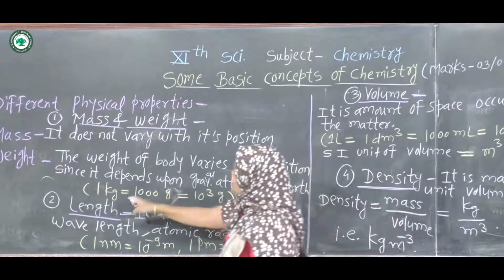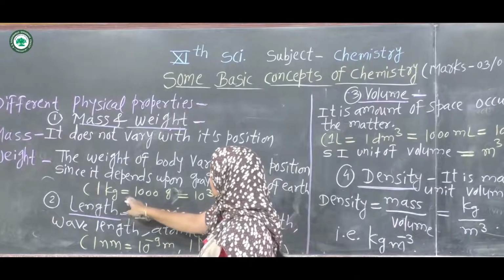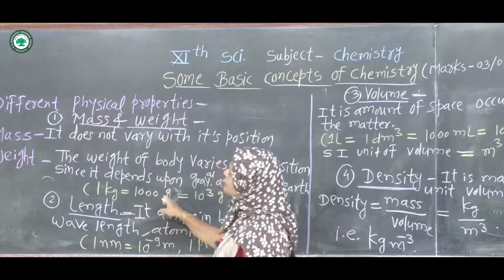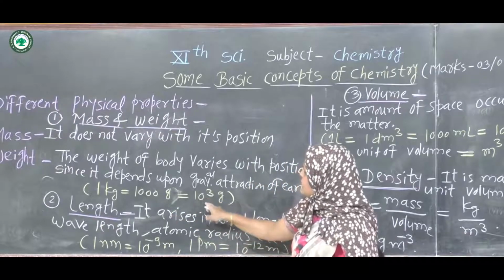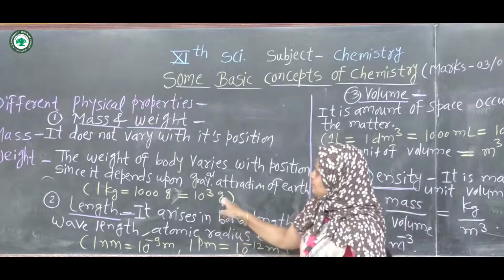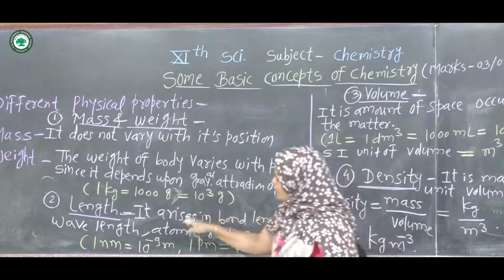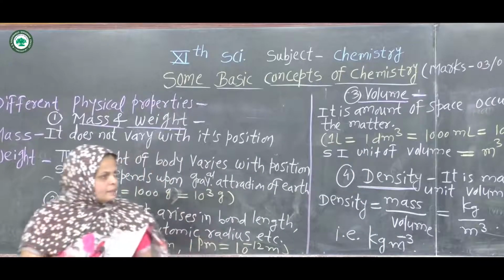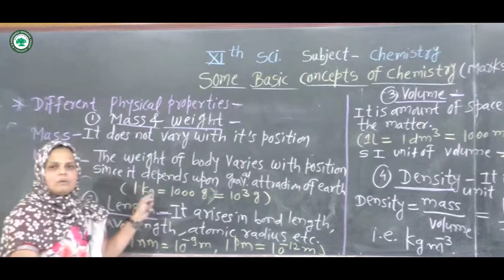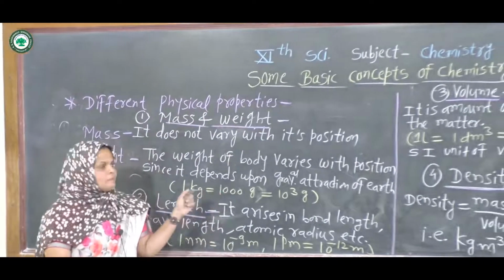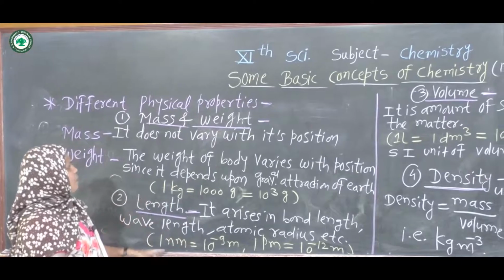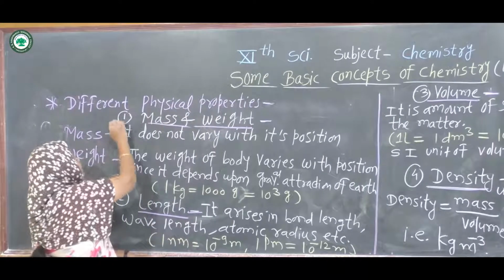Then 1 kg of mass is equal to 1000 gram, which is equal to 10 raised to 3 gram. Then the second physical property is length.